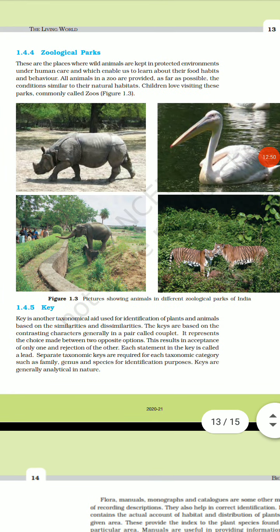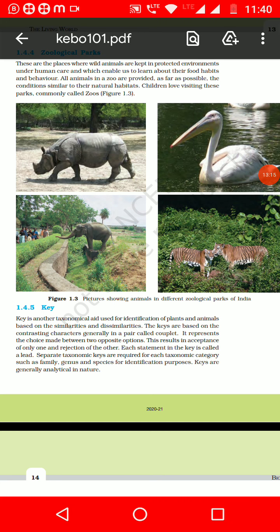Next we have zoological parks. Like how in botanical gardens we have live plants, in zoological parks they have a collection of live animals in the environment that they live in. So that is also replicated. They are kept protected in environments under human care, which enables us to learn about their food habits and behaviors. All animals in a zoo are provided, as far as possible, conditions similar to their natural habitats. Children love visiting the zoos, as we see.